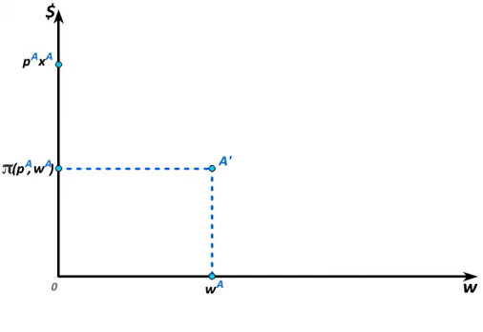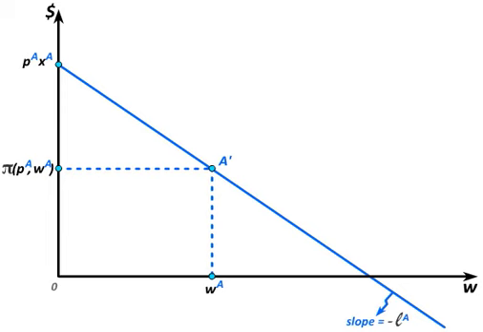We can then again think about what the slice of this profit function would look like if we had a naive producer who always produces production plan A no matter what happens to the wage. Profit is equal to price times output minus wage times labor. And if we hold the production plan fixed at XA and LA, and we hold the output price fixed at PA, we get a profit function of profit equal to PA times XA minus W times LA. In other words, we get a linear function with a vertical intercept of PA times XA and a slope of minus LA.